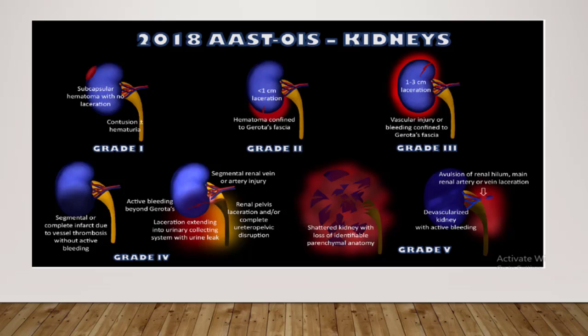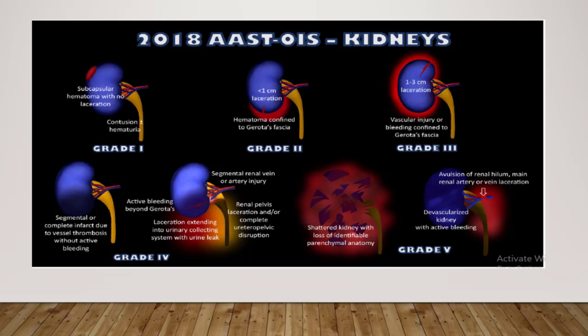Grade 3 injury include parenchymal laceration greater than 1 cm in depth without collecting system rupture or urine leak, or any injury in presence of vascular injury or active bleeding but contained within the Gerota fascia. That's considered a grade 3 injury. Active bleeding, here defined as focal or diffuse vascular contrast enhancement, that increase in size and attenuation in delayed phases, in contrast to pseudoaneurysm and the AV fistula.